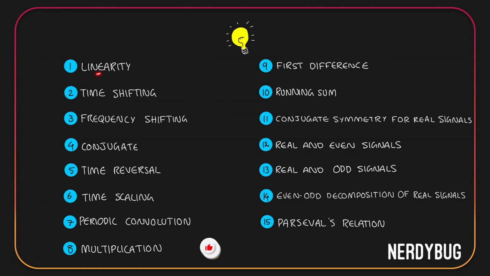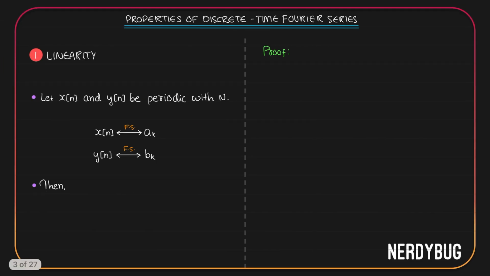We will be covering linearity, time shifting, frequency shifting, conjugate property, time reversal, time scaling, periodic convolution, multiplication, first difference, running sum, conjugate symmetry for real signals, real and even signals, real and odd signals, even or odd decomposition of real signals, and Parseval's relation. Let us start with linearity property.